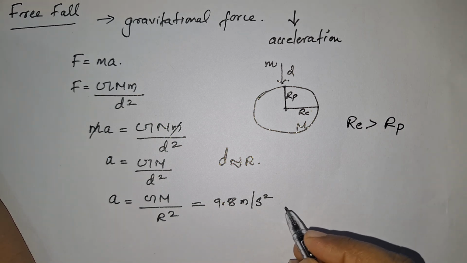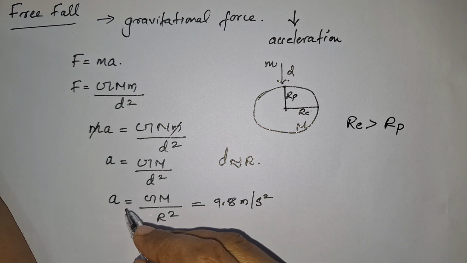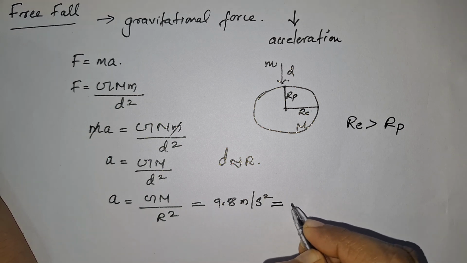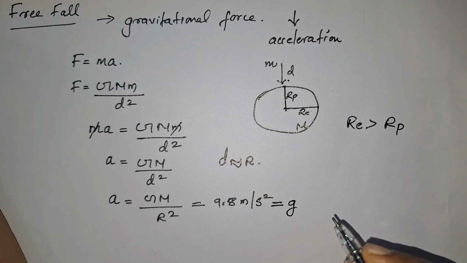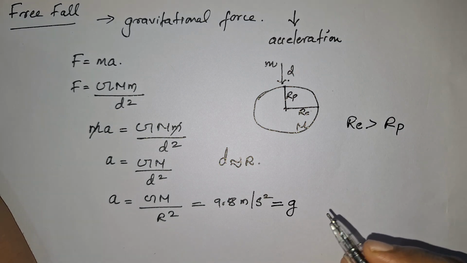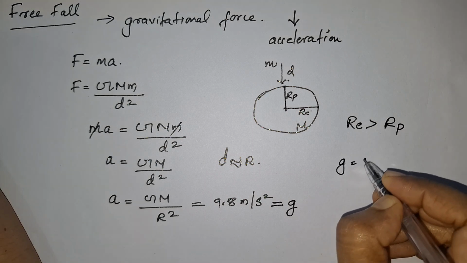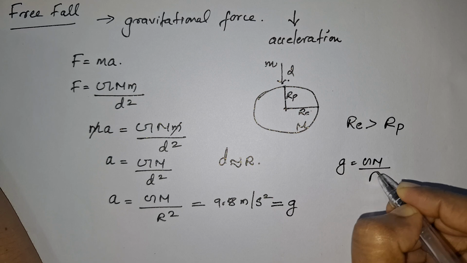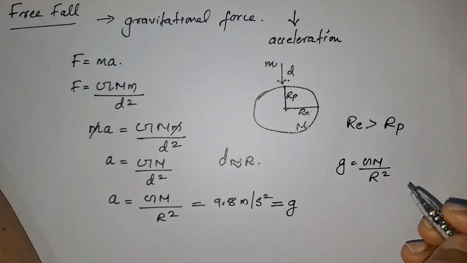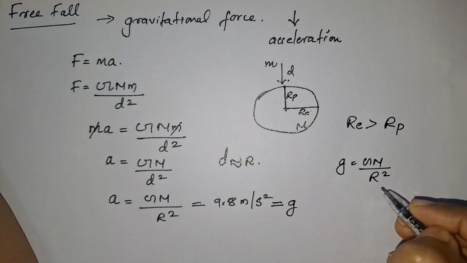Okay, then one more thing, acceleration due to gravity is represented by small letter g, that we have already said. Then when we substitute this RE and RP in the equation of acceleration due to gravity, R comes in the denominator, is it?